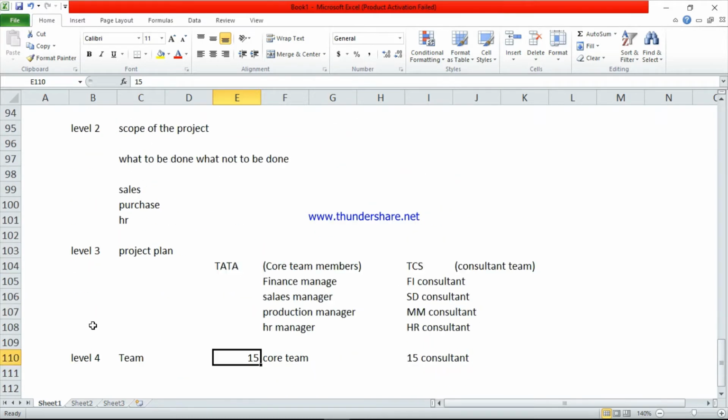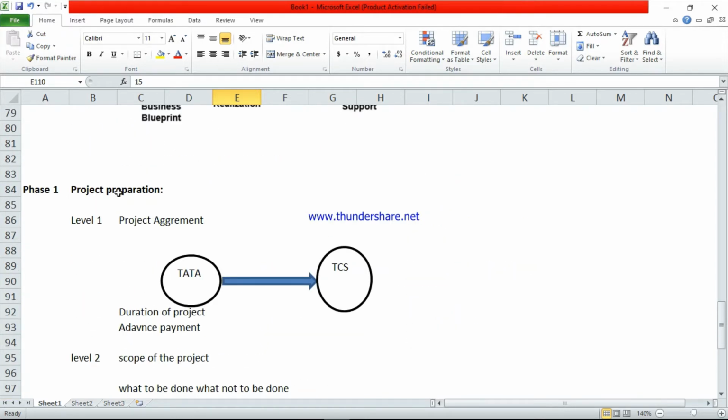So this is the first phase. Phase 1 is the project preparation. In the project preparation we have different levels. So the first level is the project agreement.